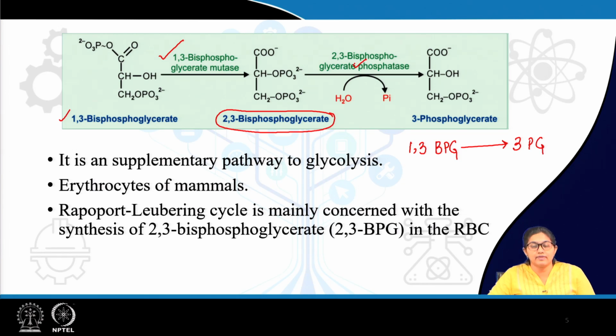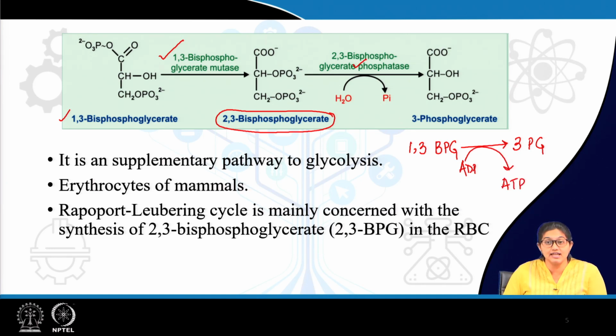Now, again to remind, this is basically a discussion all related to glycolysis, neoglucogenesis and TCA cycle. So, if you remember, while forming 3-phosphoglycerate from 1,3-BPG, there was formation of ATP.